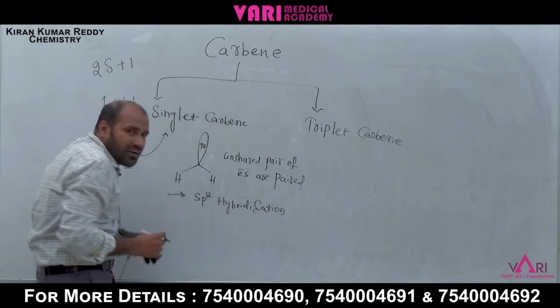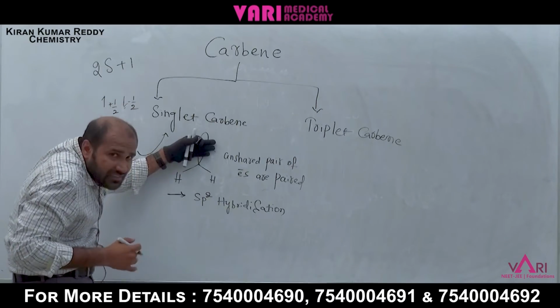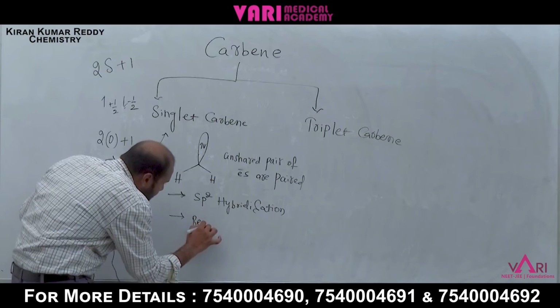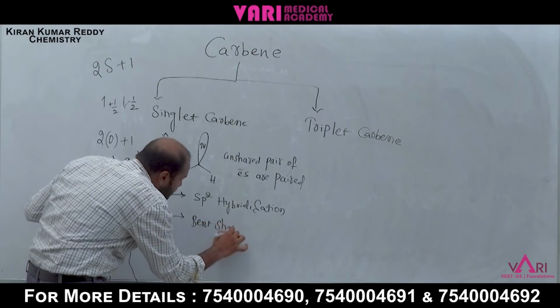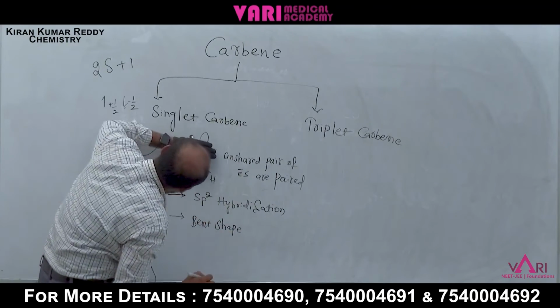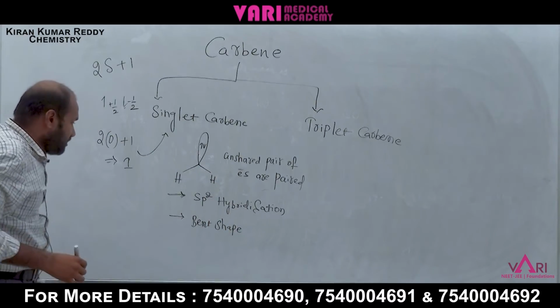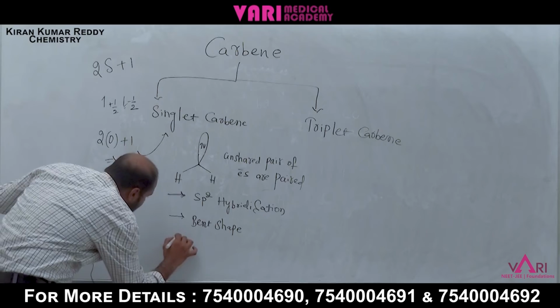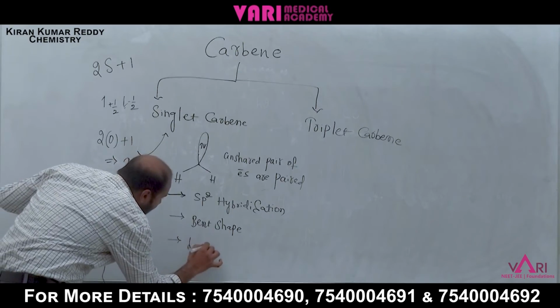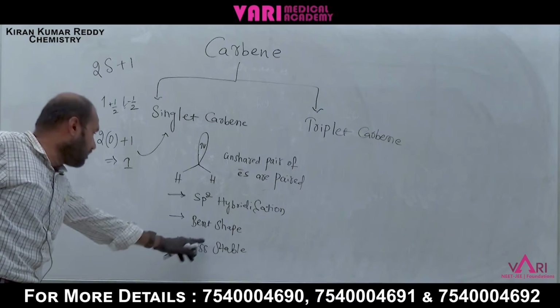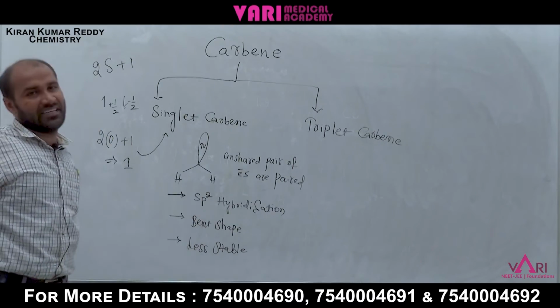What is the shape? The shape is bent. We can easily conclude it, bent shape. Why bent shape? Because of the lone pair, V shape. Another point: this one is less stable. Singlet carbene is less stable, bent shape, sp2 hybridization.